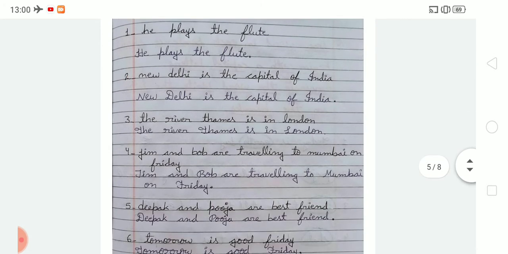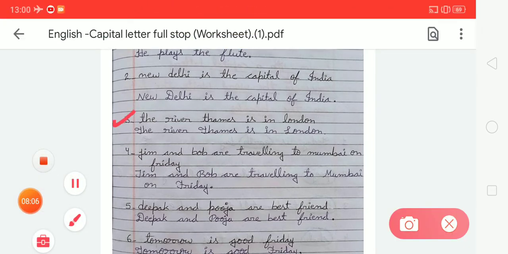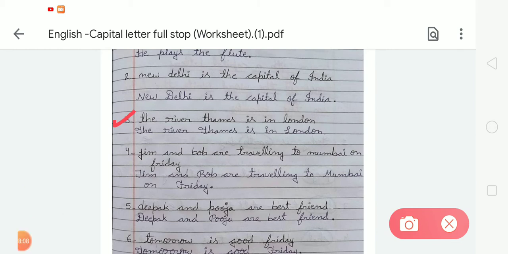After that, the river Thames is in London. So like this we have to change. We have to start with a capital, The river Thames. It is a river's name, so we also have to change the first letter to a capital. Thames is in London. So we also have to write L in a capital letter. Fourth is Jim and Bob are traveling to Mumbai on Friday. So here we have to write the first letter of Jim and Bob in capital, and after that Mumbai's first letter in capital, and after that Friday's first letter in capital.